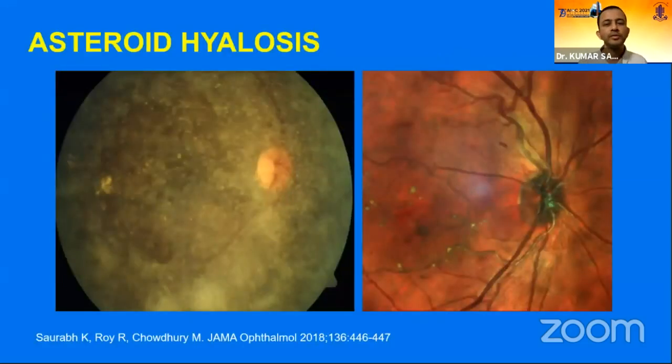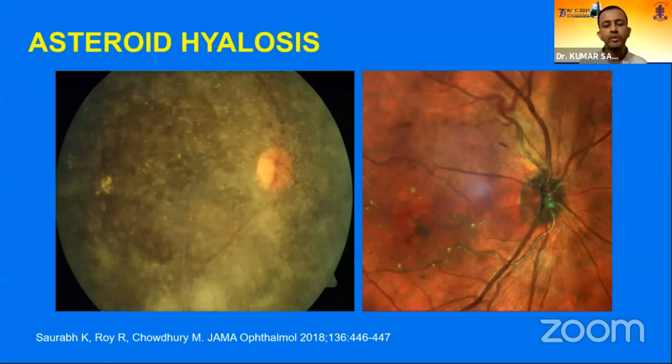With this background, we will see how multicolor imaging helps us in diagnosing inner retinal pathologies. To begin with, this is a color fundus and multicolor image of a patient with asteroid hyalosis. In the color fundus picture, we can see clearly that the asteroid hyalosis is casting a shadow, an obstruction in the view, and we hardly get any information on color fundus photography. Whereas multicolor imaging doesn't use a bright flashlight, so it doesn't get reflected back from the asteroid crystals, and we can get a clear fundus picture even in an eye with dense asteroid hyalosis.